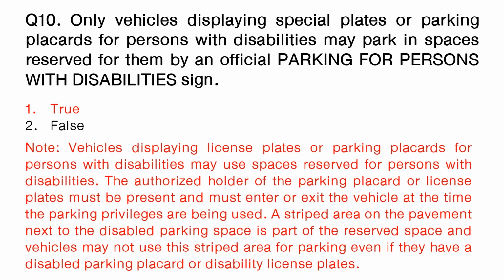Note: vehicles displaying license plates or parking placards for persons with disabilities may use spaces reserved for persons with disabilities. The authorized holder of the parking placard or license plates must be present and must enter or exit the vehicle at the time the parking privileges are being used. A striped area on the pavement next to the disabled parking space is part of the reserved space, and vehicles may not use this striped area for parking even if they have a disabled parking placard or disability license plates.